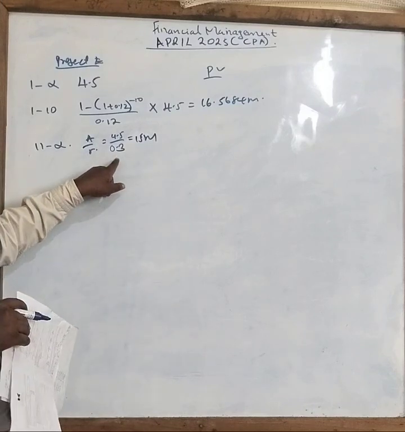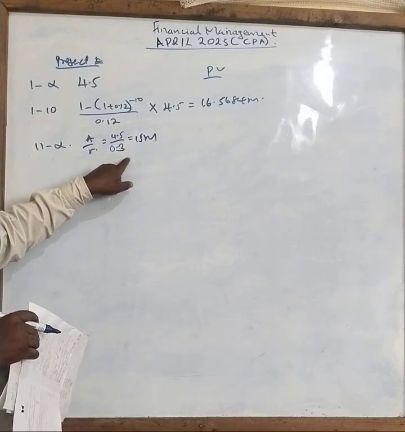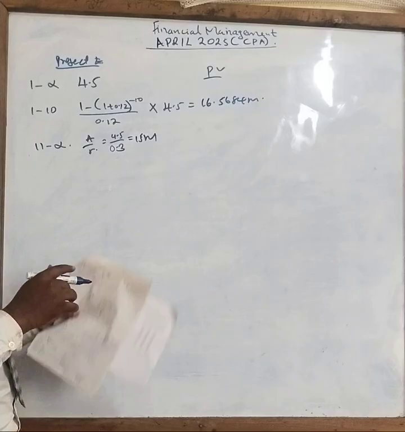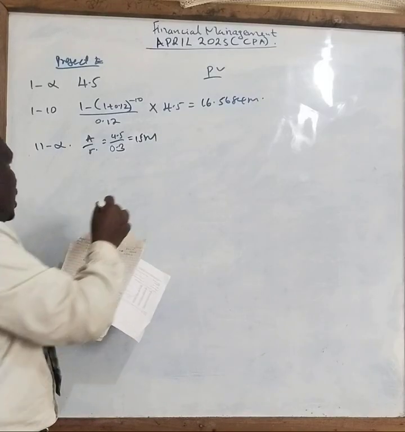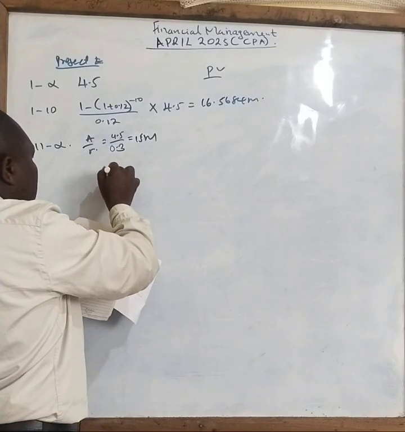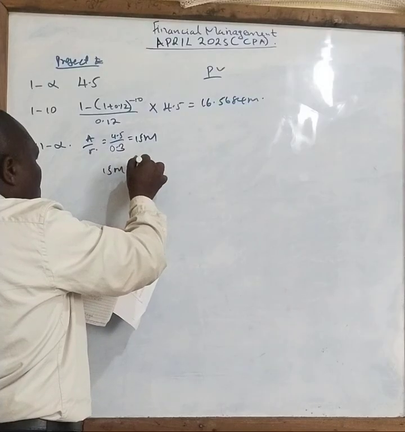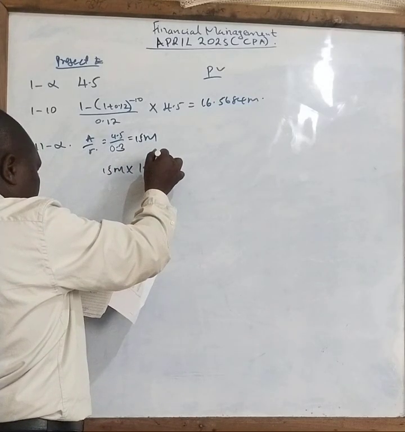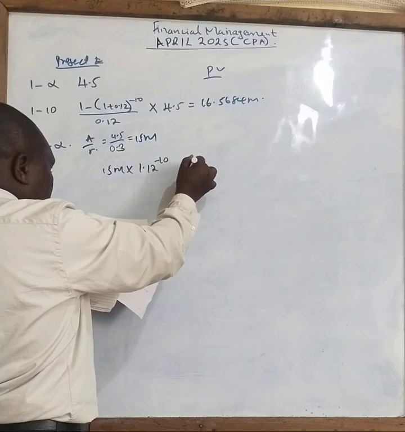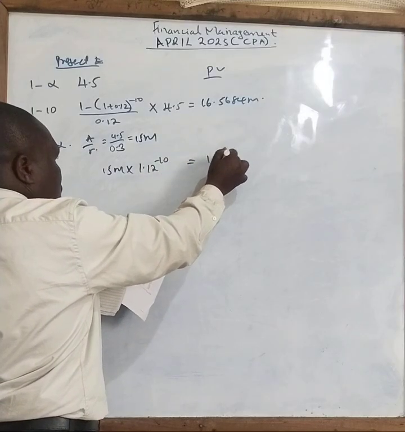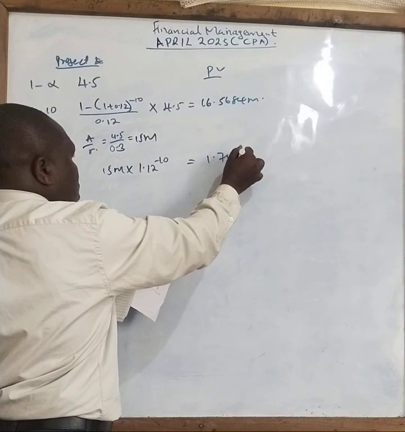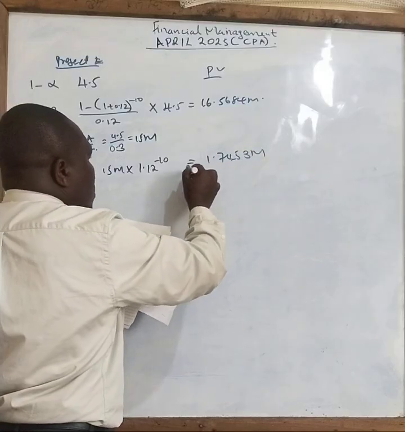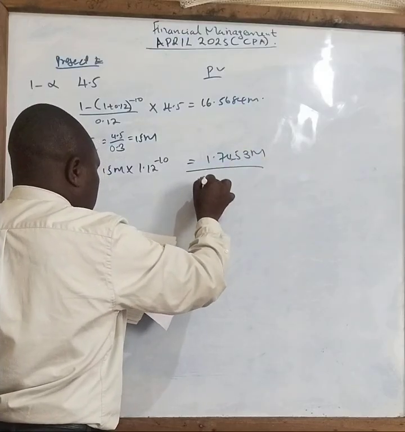I've doubled it because it is 15%. Then I will need to discount this one: 15 million times 1.12 power negative 10 years. It will give me the figure as 1.7453 million.